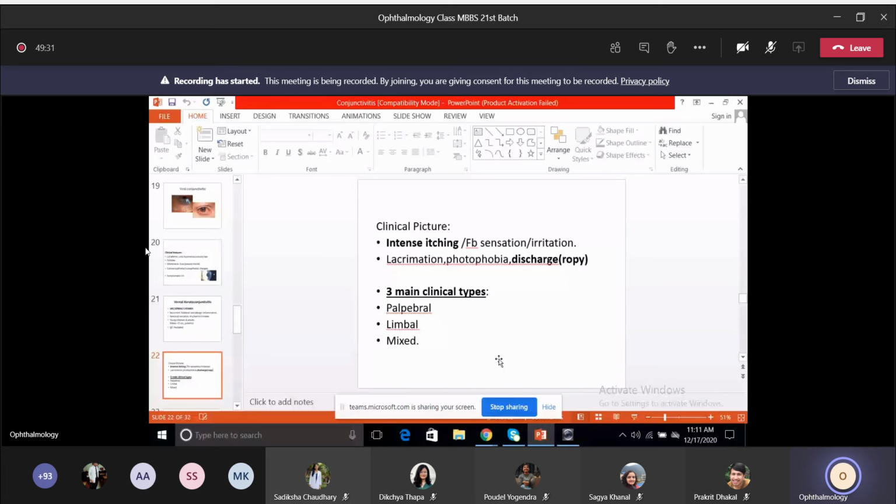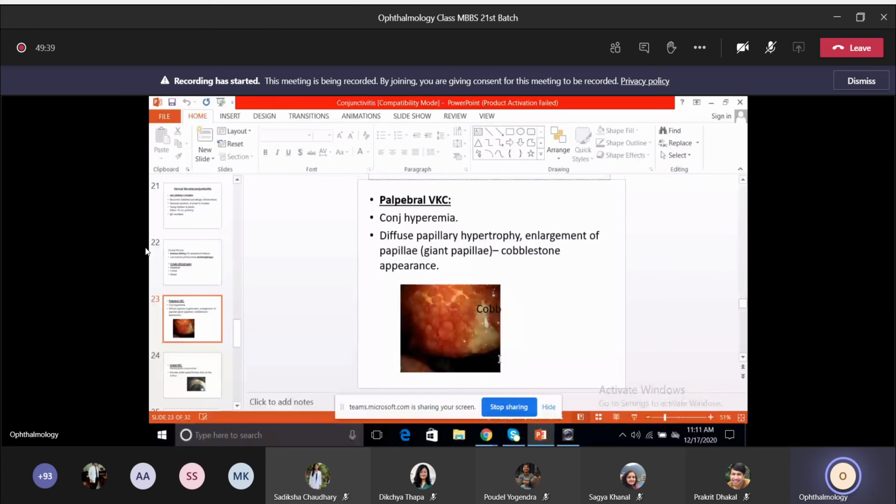Okay, so coming to the palpebral VKC, the main sign is the conjunctival hyperemia. Along with that, the pathognomonic feature is the presence of giant papillae. There's diffuse papillary hypertrophy. In the last class, we talked about papillae, which were small dots, but here you can see huge papillae because of the hypertrophy.